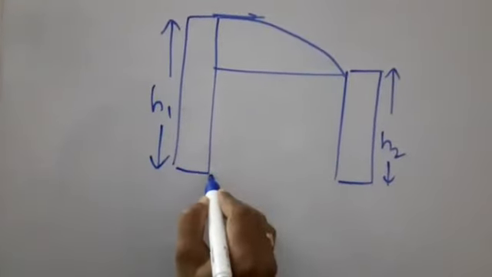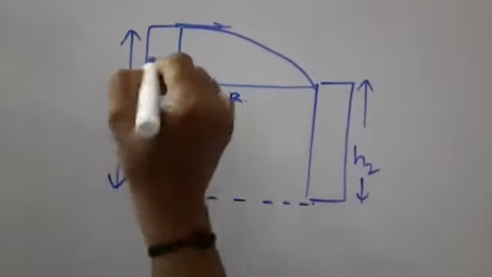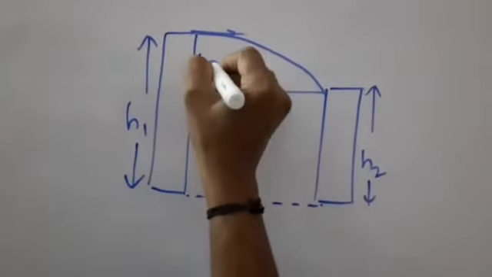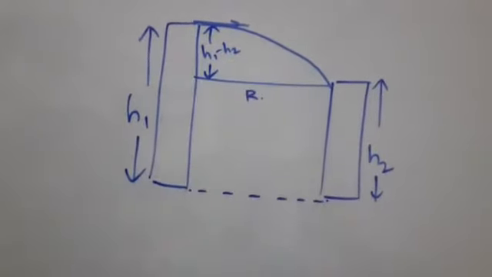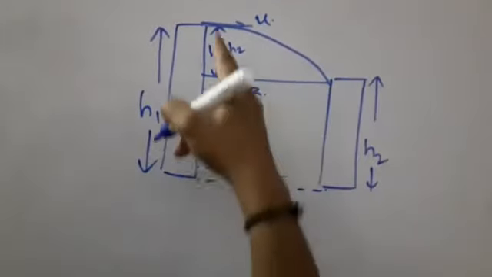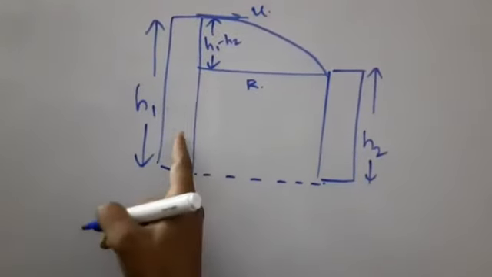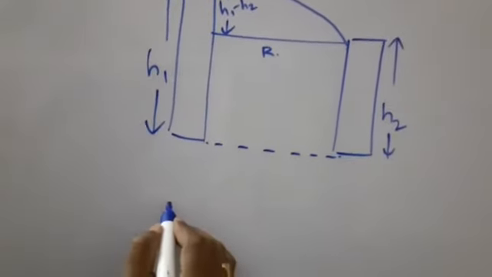Here R is the range, and h1 minus h2 is the difference of these heights. The body is projected with initial velocity u, and we find the time taken to reach from the tower of height h1 to the tower of height h2.